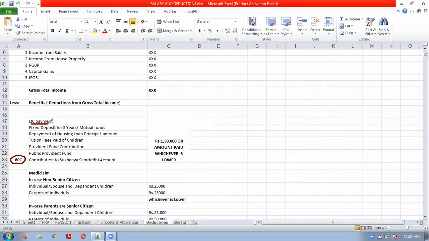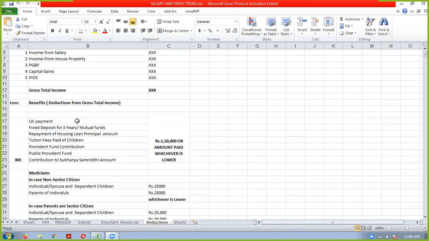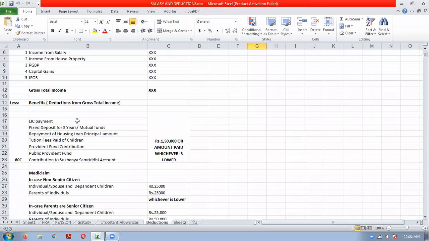If you are making LIC premium payments during the year, if you have made an investment for 5 years in a fixed deposit or mutual funds, housing loan repayment, tuition fees of the children, provident fund contribution, or contribution to Sukanya Samriddhi account.